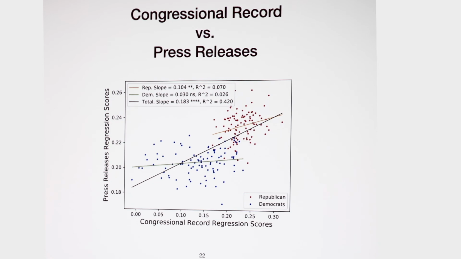And finally, we compare the results we obtained based on Congressional record and press releases. To our surprise, given the fact that these two data sets come from the same source, the same group of members of Congress, these two score lists are not consistent as well. This result actually shows us that according to these two data sets, they express their partisanship intensity differently in different channels.